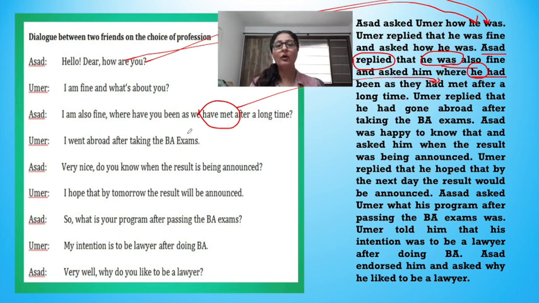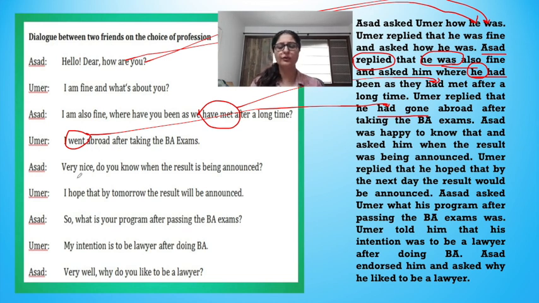Coming, I went abroad after taking the BA exams. So Umair replied that he had gone. So which tense is went? Went is simple past and it has changed to what? Had gone, that is past perfect, after taking the BA exams.